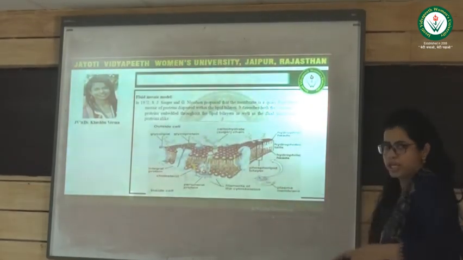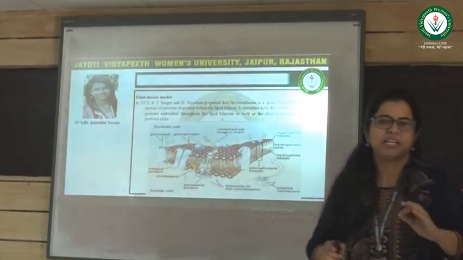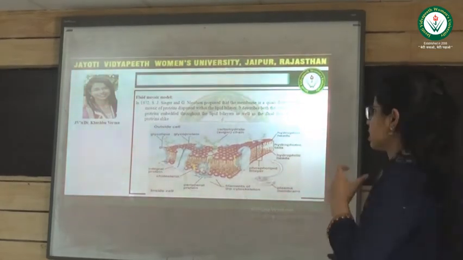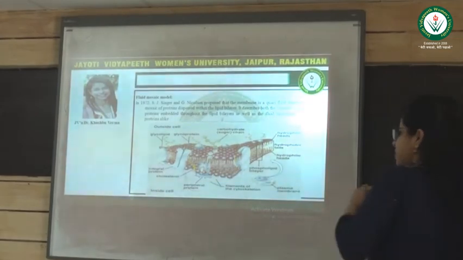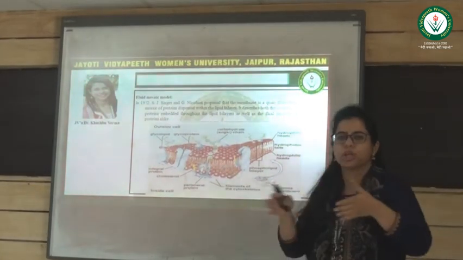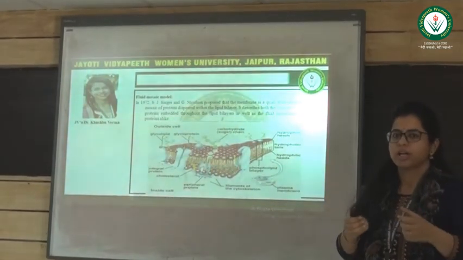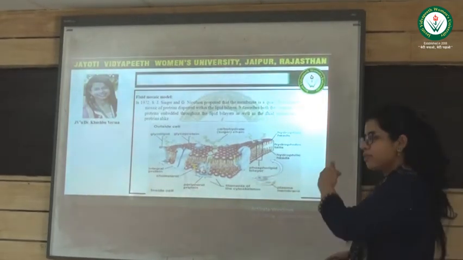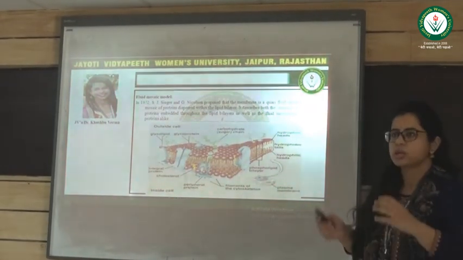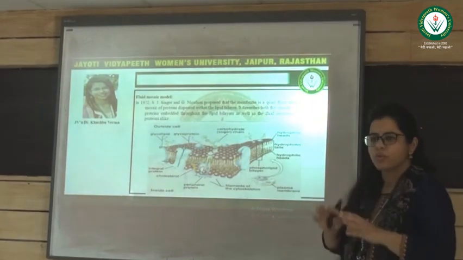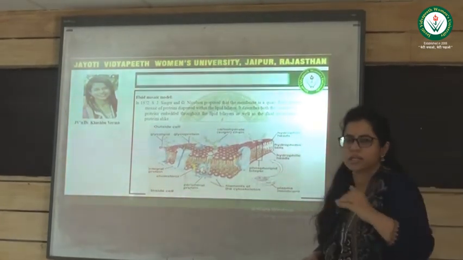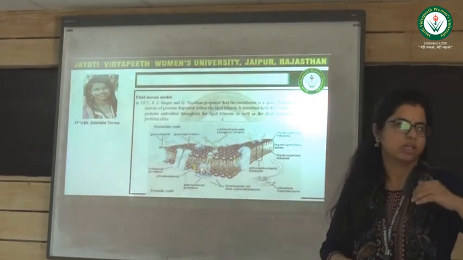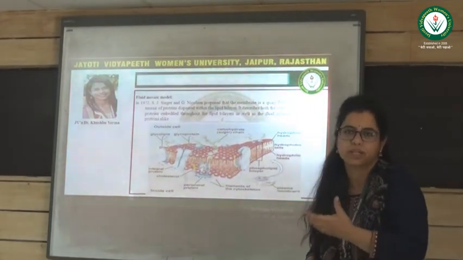According to this theory, the cell membrane is not completely solid in structure. It is quasi-fluid in nature. It means if the temperature goes high, molecules will move according to their requirement, and if the temperature goes down, it will try to avoid becoming solid. So the cell membrane is quasi-fluid in nature. It is not a solid, it is not a completely liquid structure.